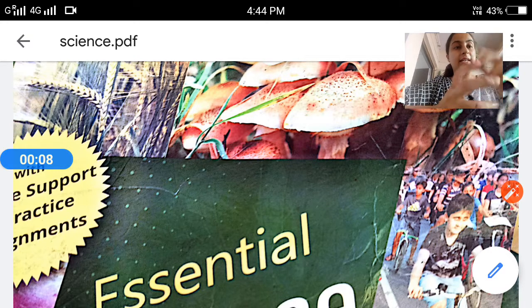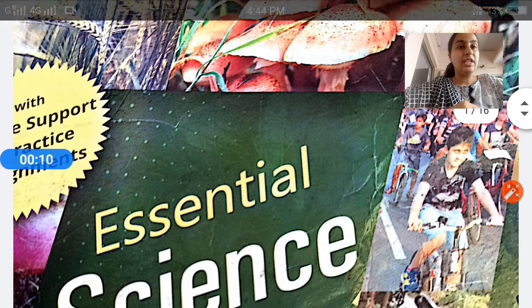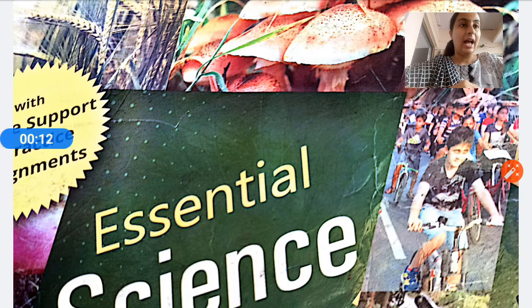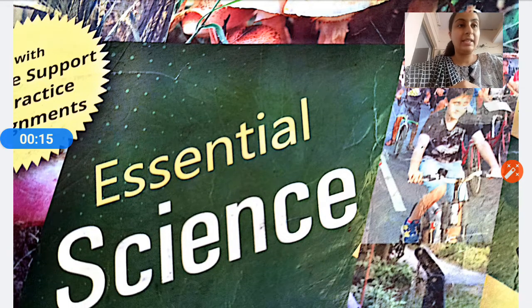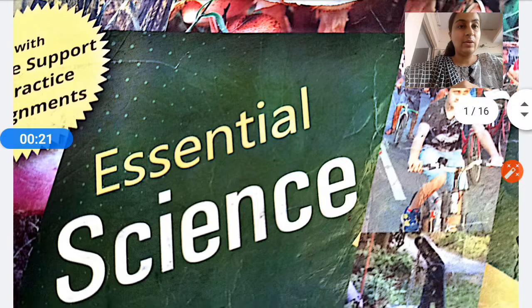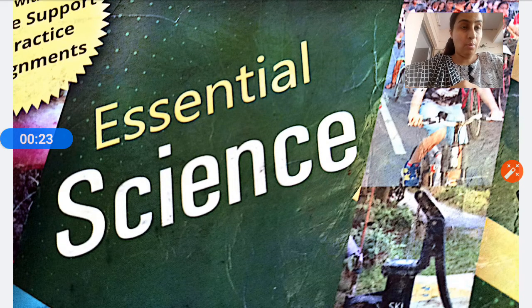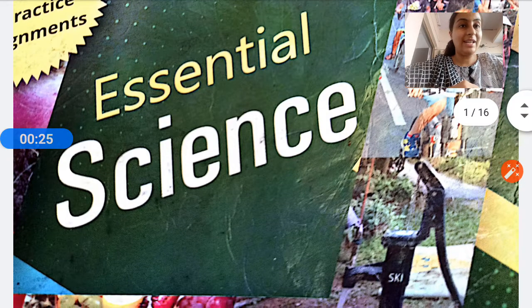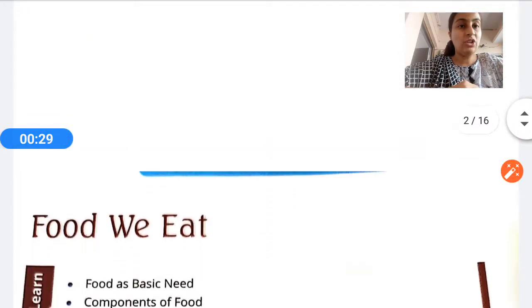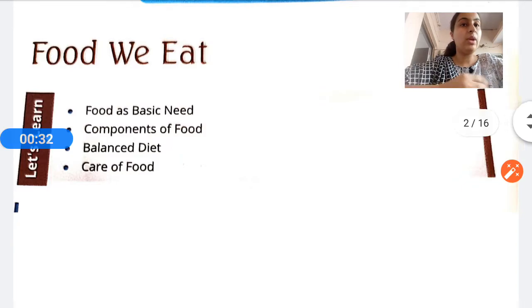Okay. So today I am going to teach you science. I am Kajal Kakkar, one of the teachers of Christ the King Primary School. I am going to teach you Essential Science, chapter number 1. As you can see, this is the book for your class 4 Essential Science. In this I am going to teach you chapter number 1, the food we eat.